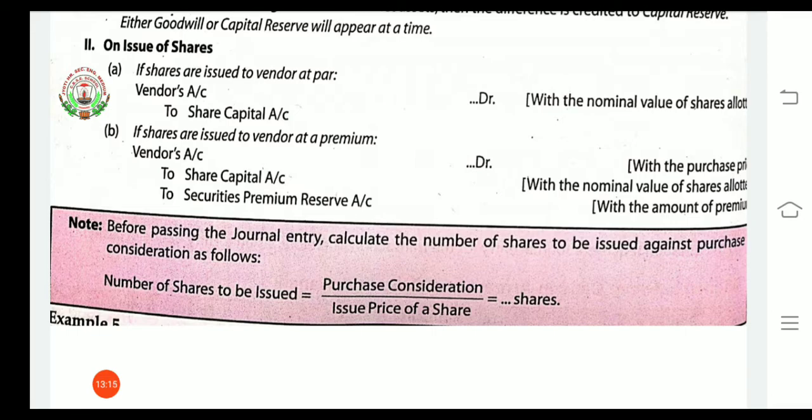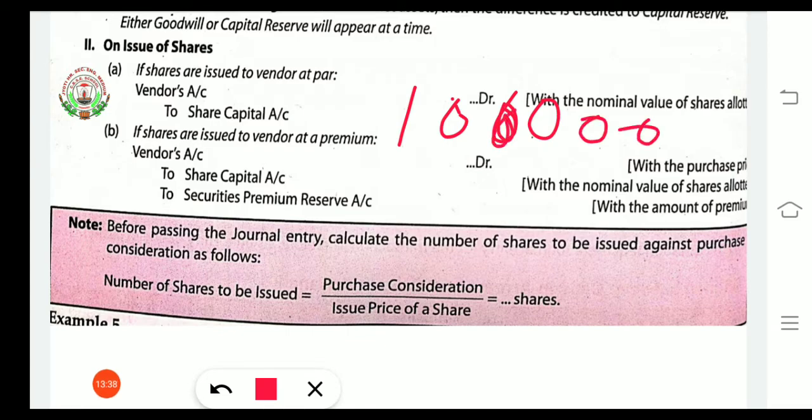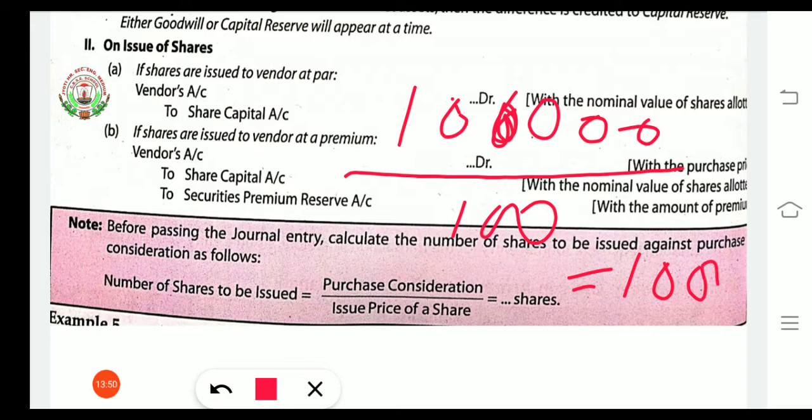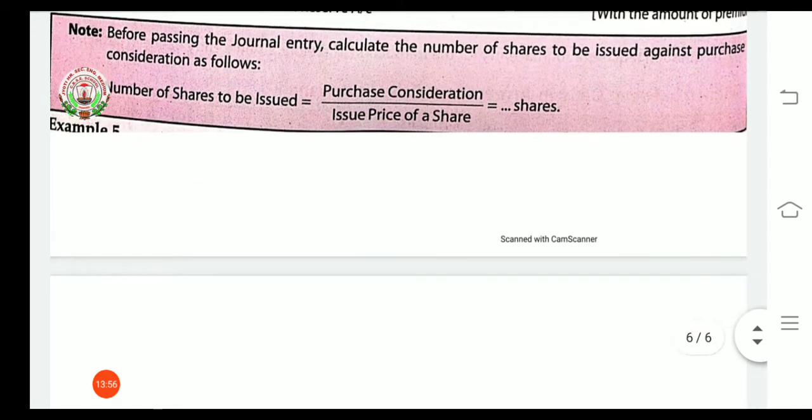So for the calculation of the number of shares issued, we have to take the purchase consideration and divide it by the issue price of the share. Suppose purchase consideration is 1 lakh, 1 lakh, and the company has decided the price of one share as 100. Now we will divide it. Now 1000 shares will be considered as issued shares. Likewise we have to do.